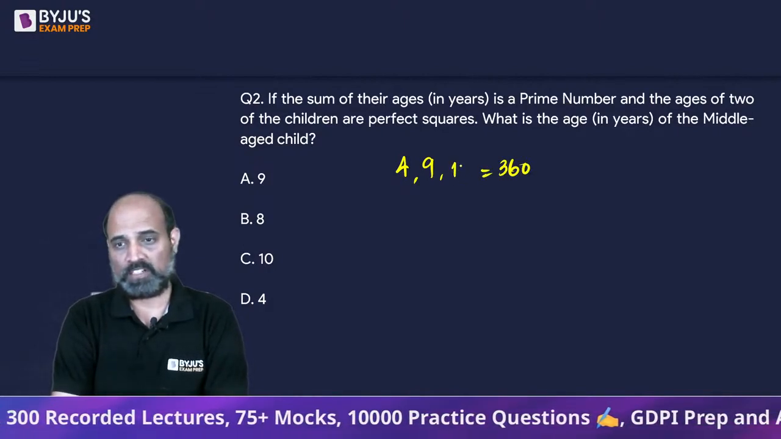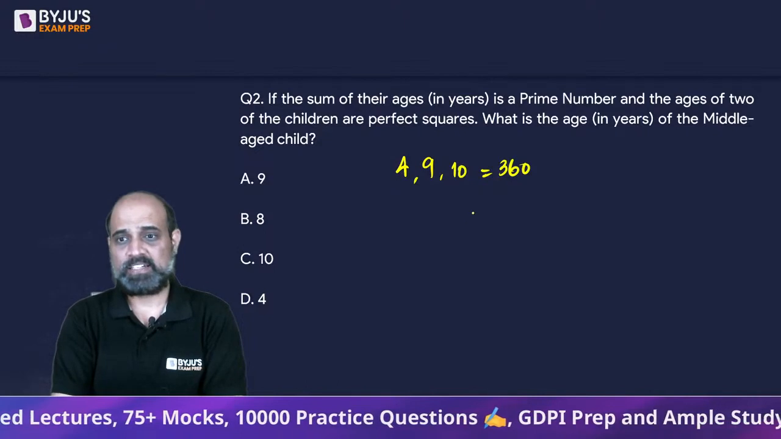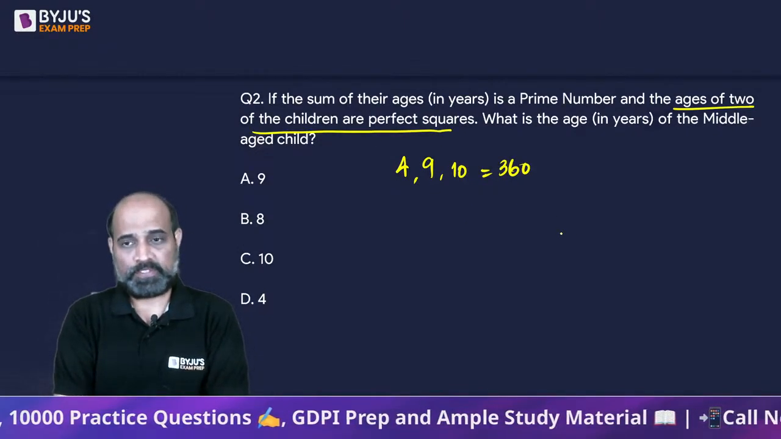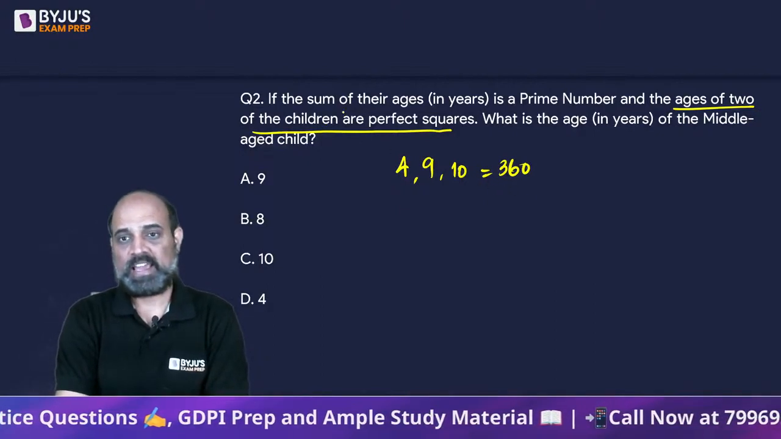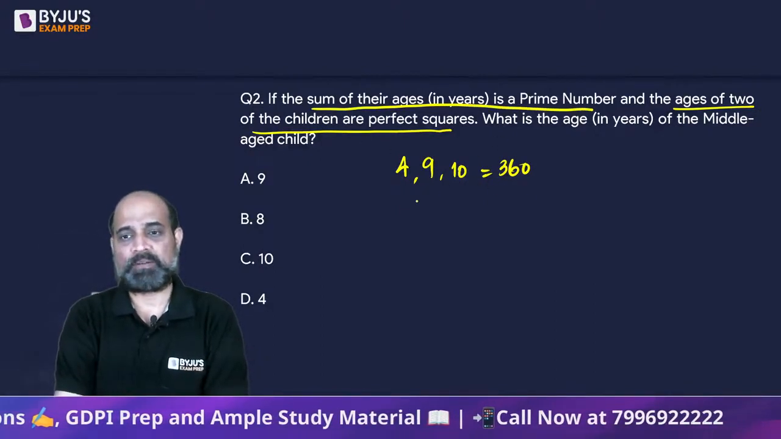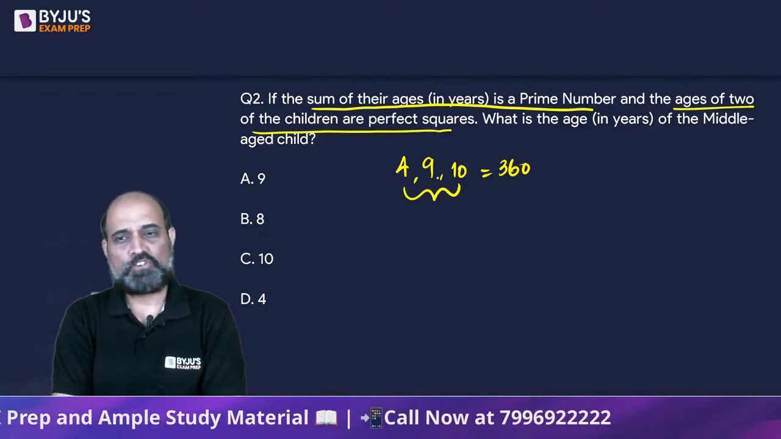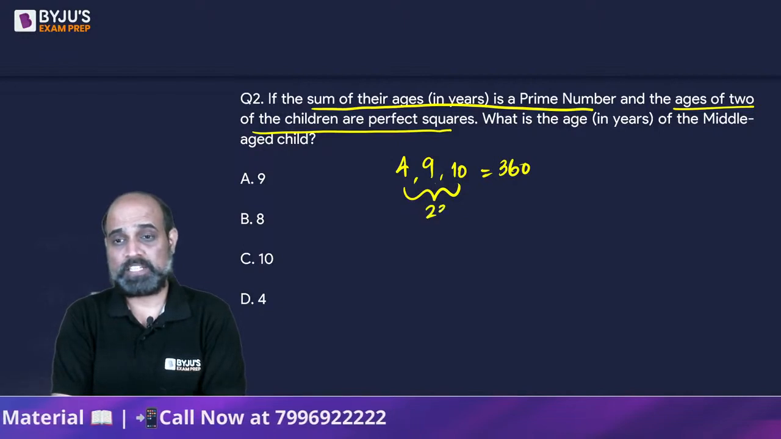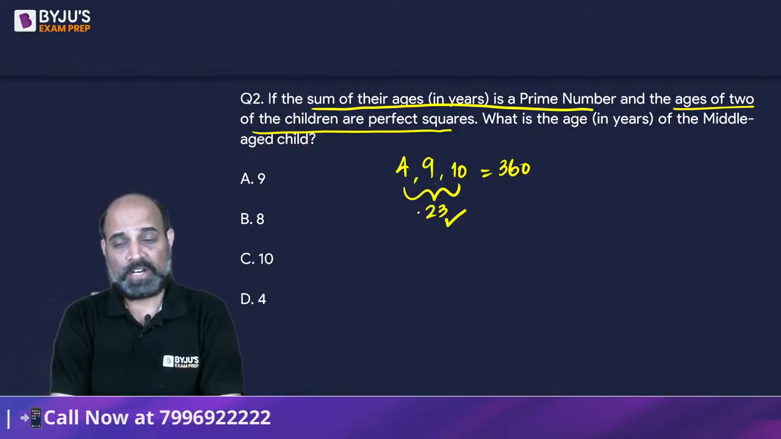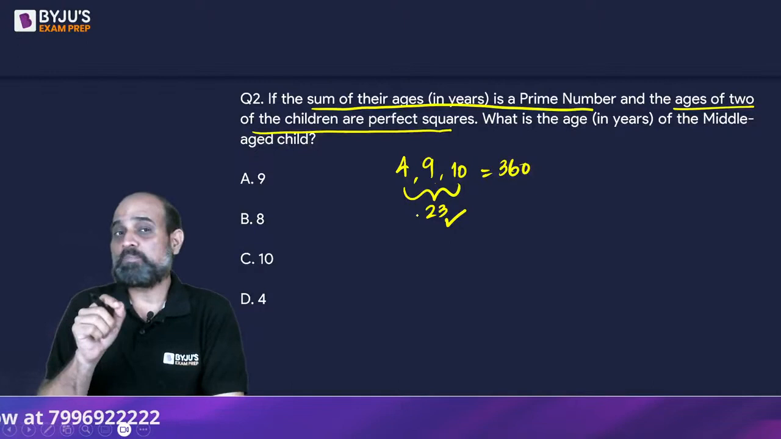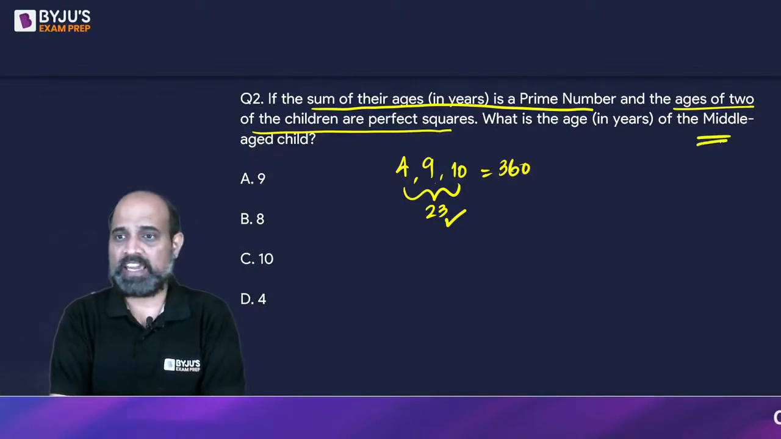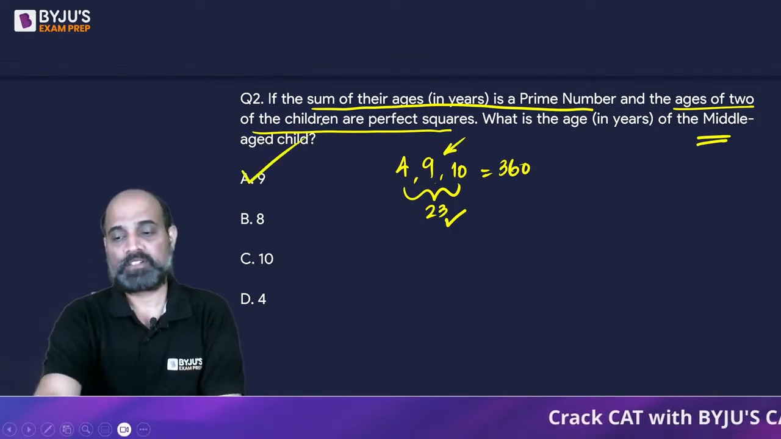So obviously the third child is going to be 10. It says that the ages of two of the children are perfect squares, their product is 360, and it is also given that the sum of their ages is a prime number. Is the sum a prime number? 4 plus 9 plus 10? Well, 4 plus 9 is 13, 13 plus 10 is 23, which is a prime number, right? So we started with the perfect square thing because we have a restricted number of perfect squares. So the question asked is, what is the age of the middle-aged child? The age of the middle-aged child is going to be 9 years. Option A.